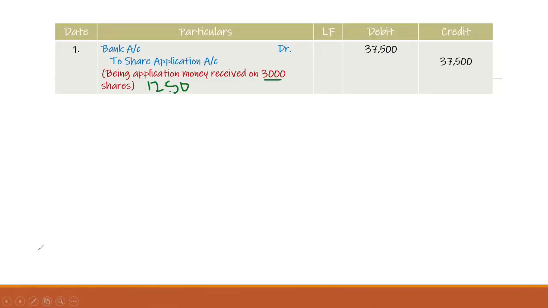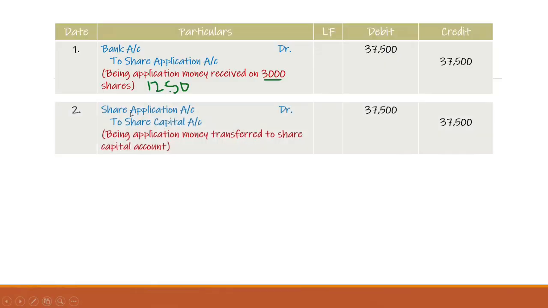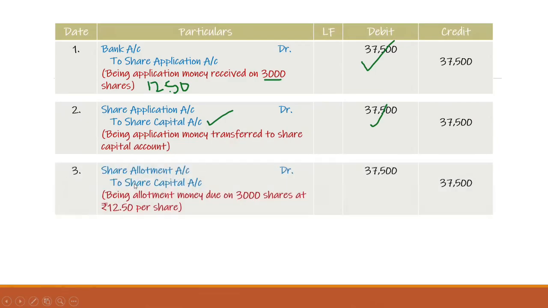The next journal entry is for transferring the share application amount to the share capital account. So the amount whatever we have received, that we are transferring here. Come to the next journal entry. The next journal entry is for share allotment. So share allotment account debtor to share capital account.